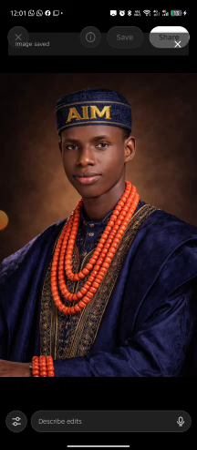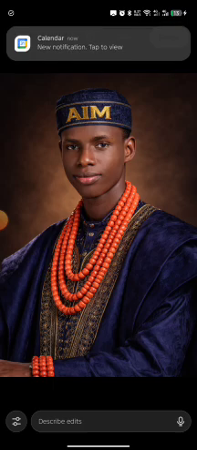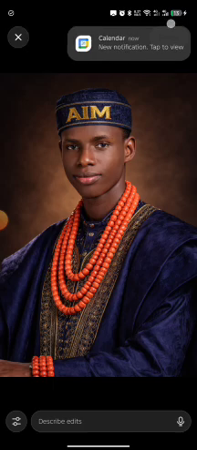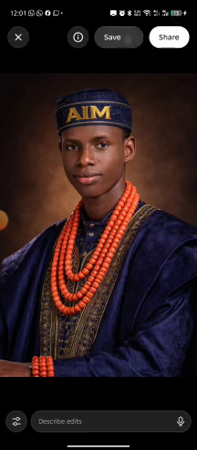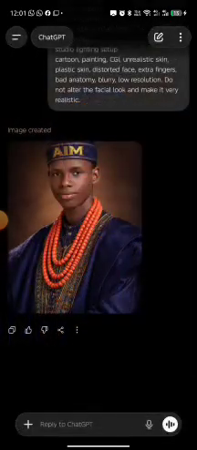Imagine you want to build a character, even your picture with your business brand on it, maybe on the pocket. It is through prompting. Prompting goes a long way in making sure things are arranged the way you want. So we have that one, and we just press save. The image is saved.